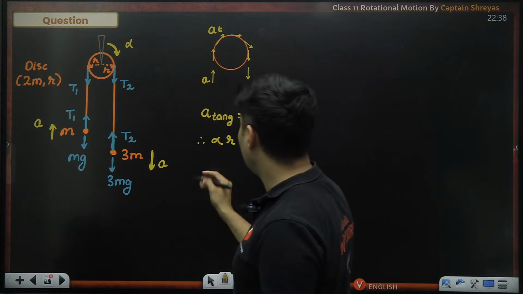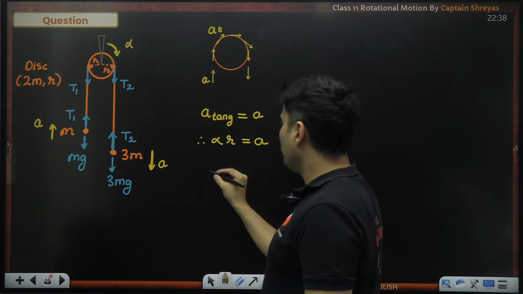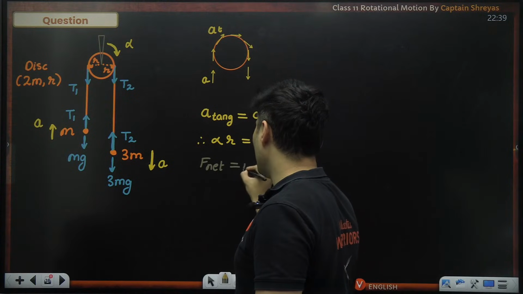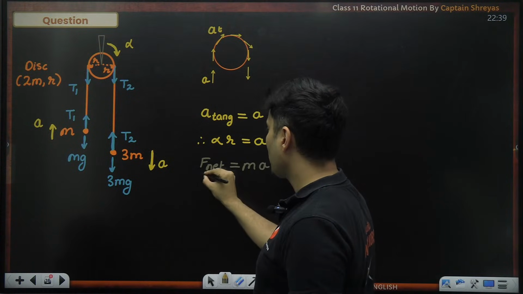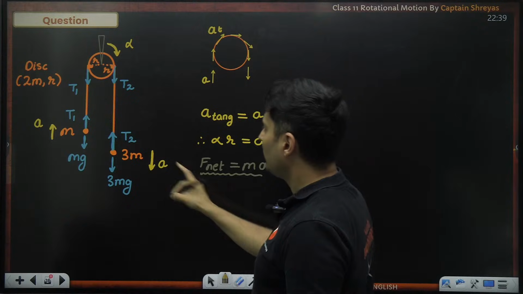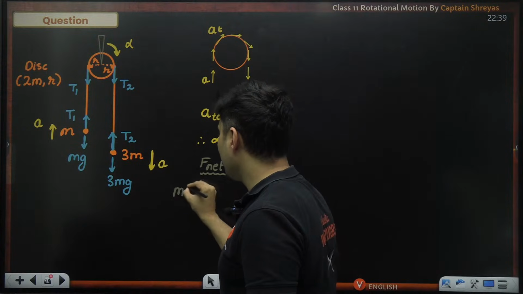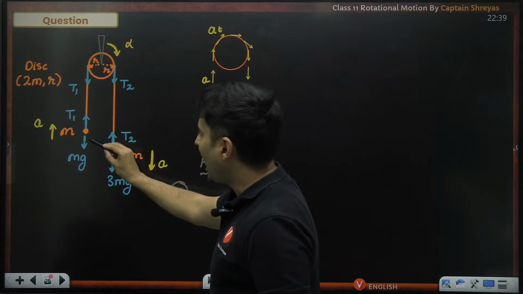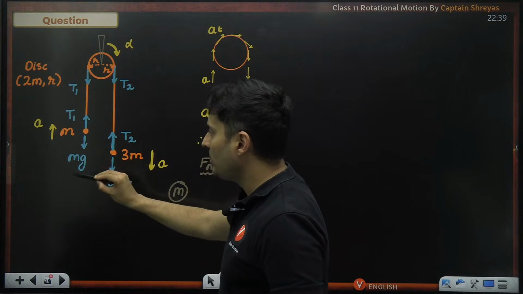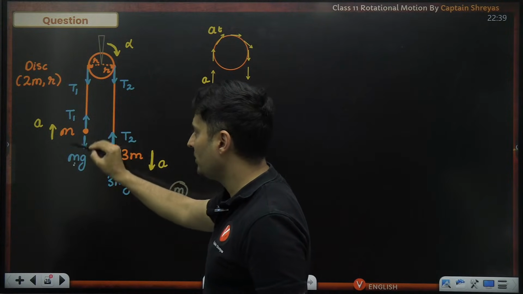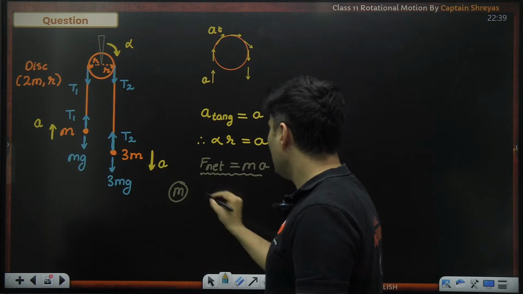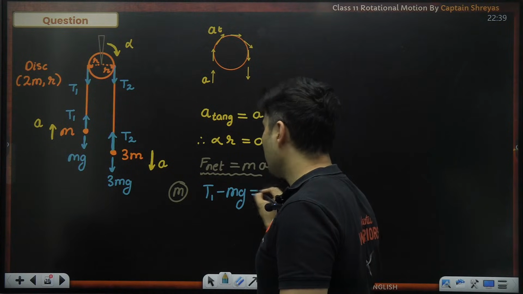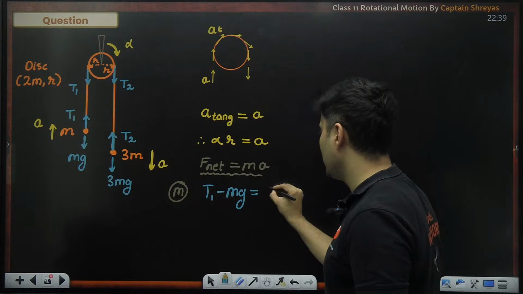So starting off with linear equations, meaning if I use net force is equal to mass into acceleration. If I use this particular equation, first for m mass, observe what I will get. Accelerating upwards, so tension 1 will be more than mg. Tension 1 will be positive, mg will be negative. So net force will be T1 minus mg, not mg minus T1, because tension is in the direction of acceleration.